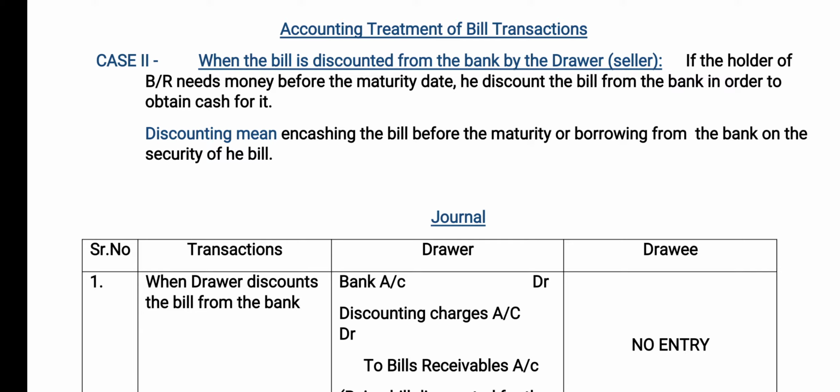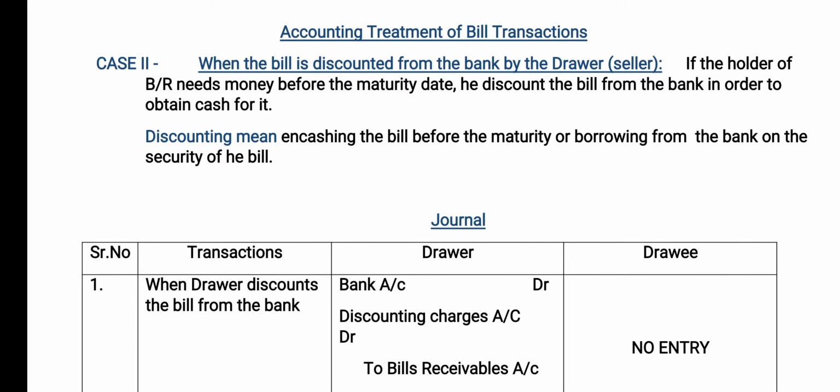So the bank is going to charge some amount from you, and that amount is known as discounting charges. Suppose the bill is of rupees 10,000 and the bank is going to charge 10%, and that will become 1,000 per year, so 100 per month.